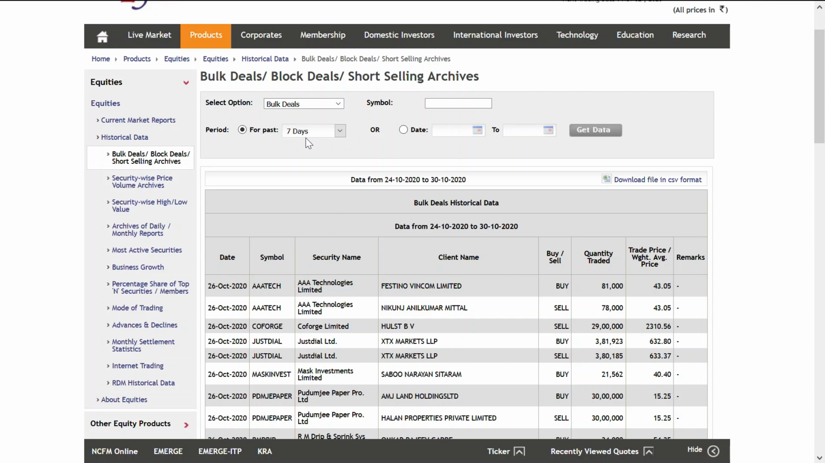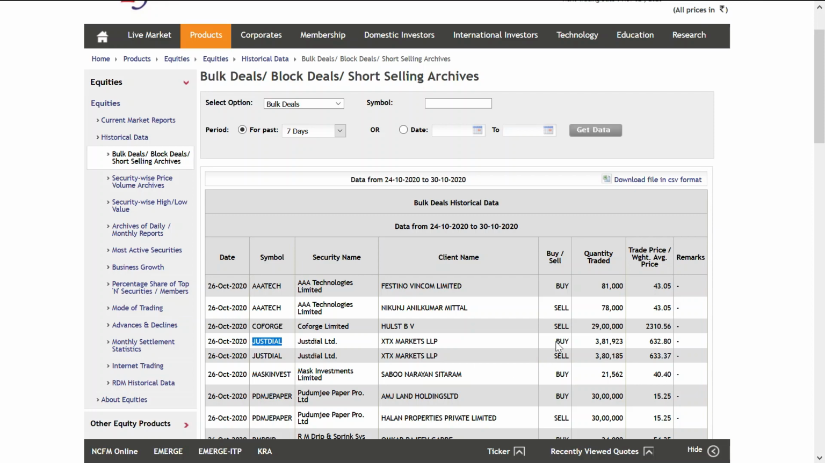So let us check how these big players, people who have 20 crore, 30 crore, are making money, and how retailers like us, who have just 10,000, 20,000, are losing money. Now let us check it. Here, on 26 October, the client XTX Markets LLP traded on the symbol Just Dial.